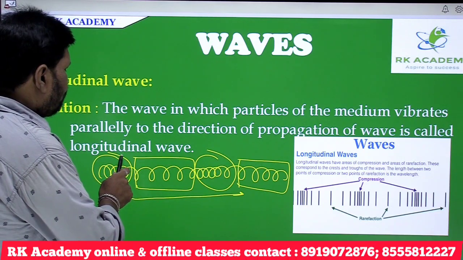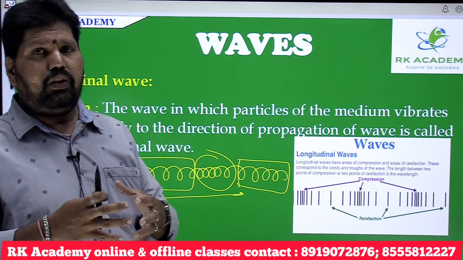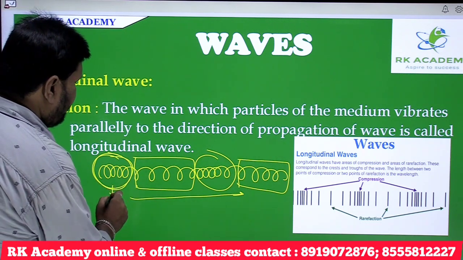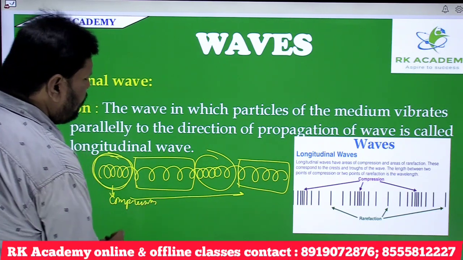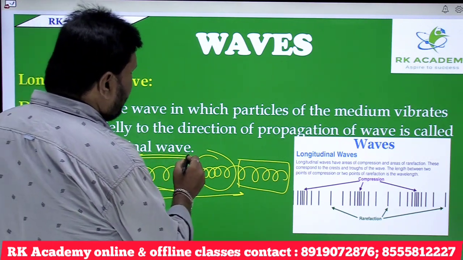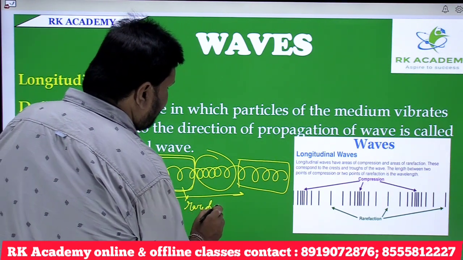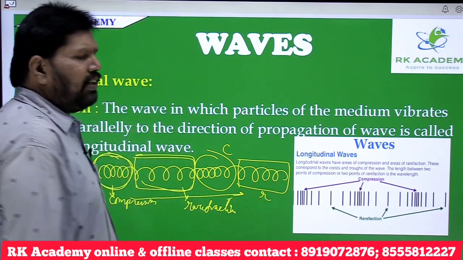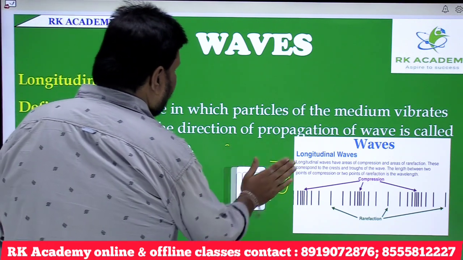Here the spirals that you observe close to each other mean that the particles vibrate very close to each other, and that is known as compression. And the spirals which are distant from each other mean that the particles vibrate very distant from each other, and this is known as rarefaction. So in longitudinal waves, compressions and rarefactions are formed.